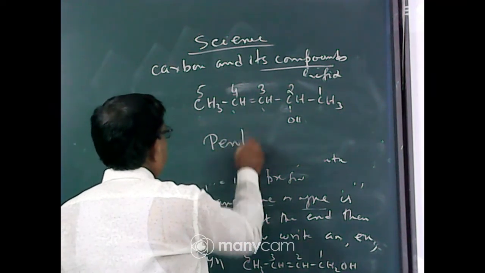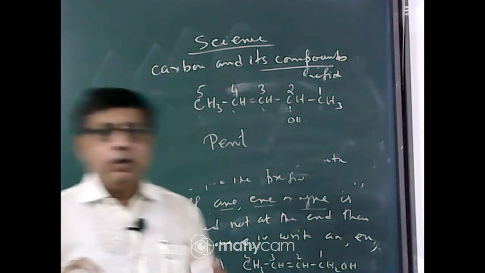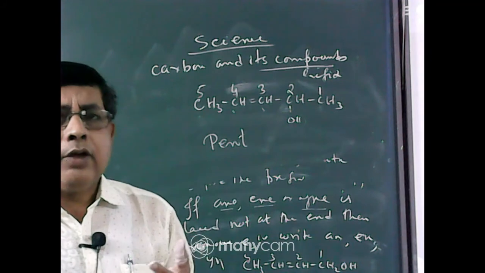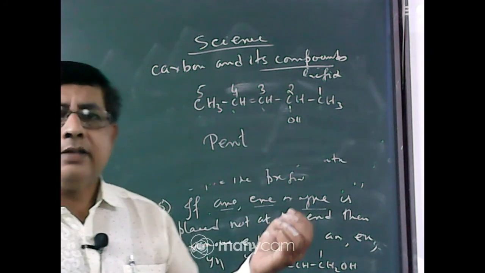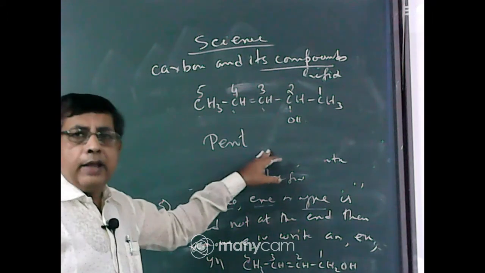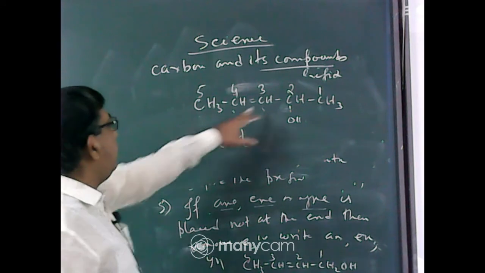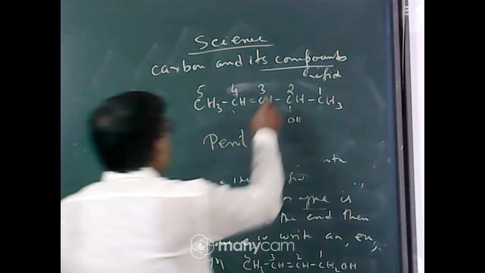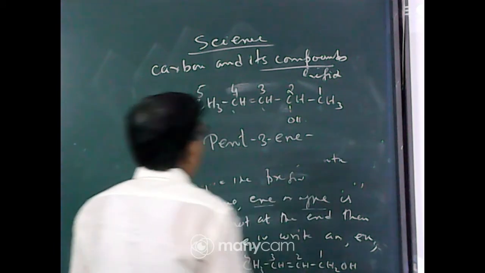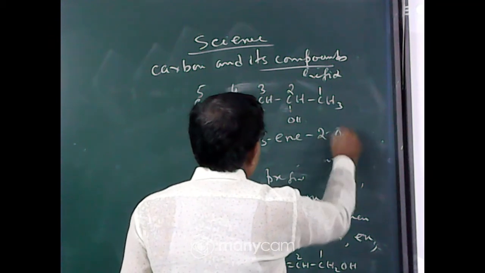Remember the sequence: first you write the prefix, the side chain; here no side chain is present. Then you write the root word, then the primary suffix and then the secondary suffix. For the primary suffix, the multiple bond is present at carbon number 3, so 3-en. Now the functional group, the secondary suffix, at carbon number 2: 2-ol.